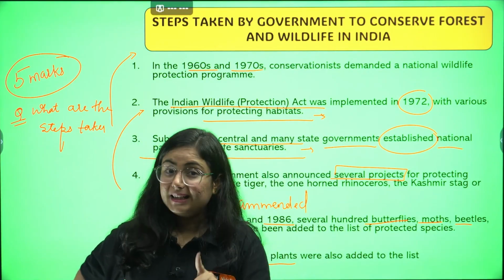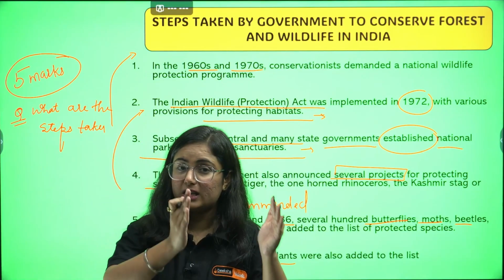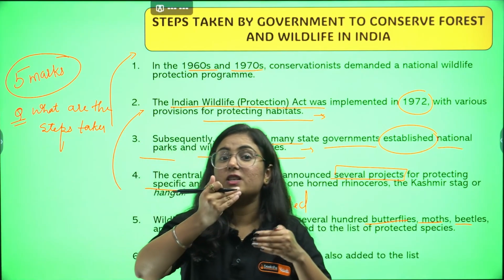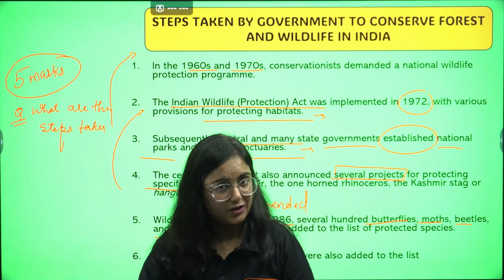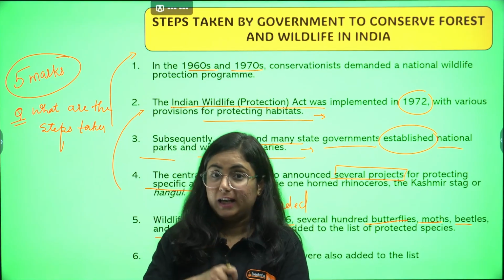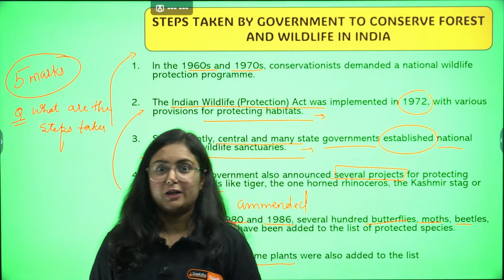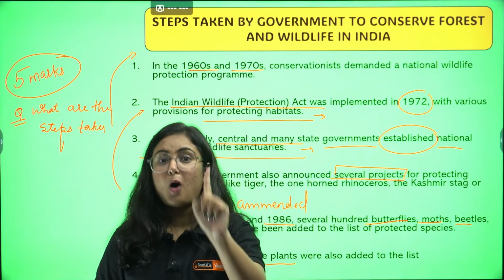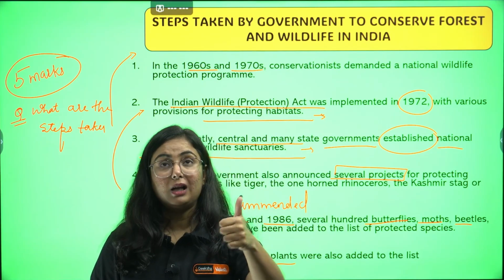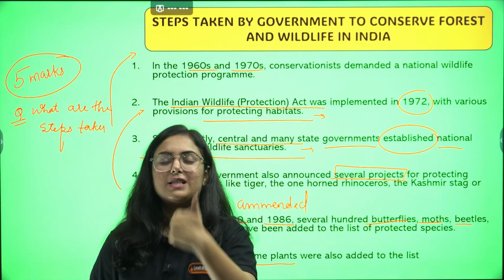By the years 1980 and 1986, this Wildlife Protection Act was amended. More species were added to it, like butterflies, dragonfly, moth, beetles, etc. And then last, very important, in the year 1991, for the very first time, plants were added. Hope you have just revised it. Tap the pause button in the video, recall it by saying all the points, write it in your copy, and you are done with this answer.